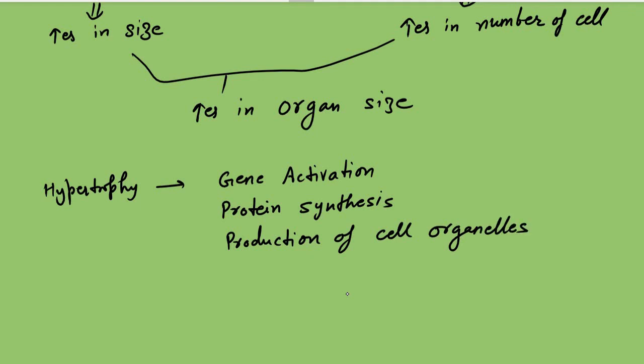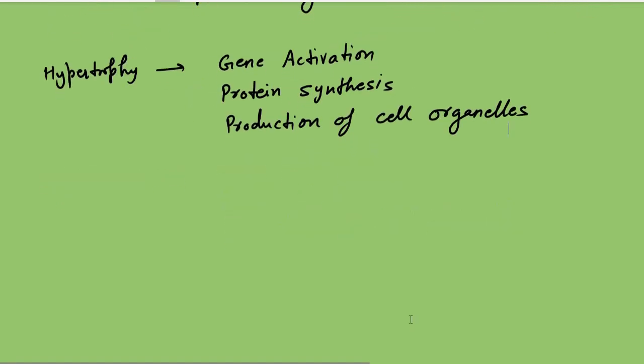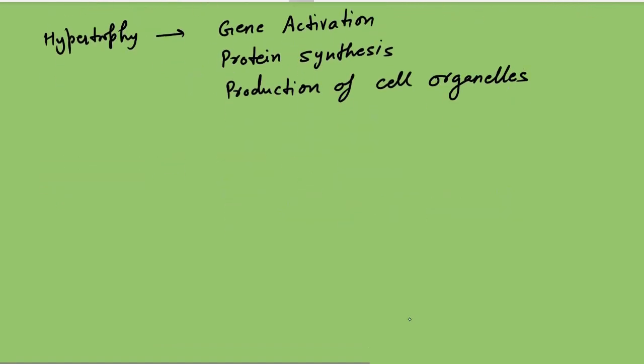Next we have examples. But before that, does hypertrophy occur in dividing or non-dividing cells? Dividing means there is an increase in the number.